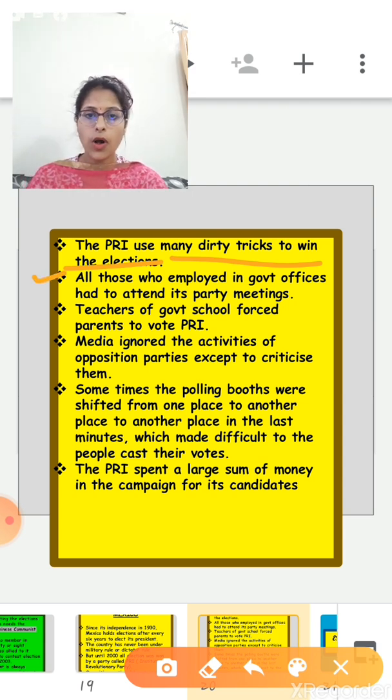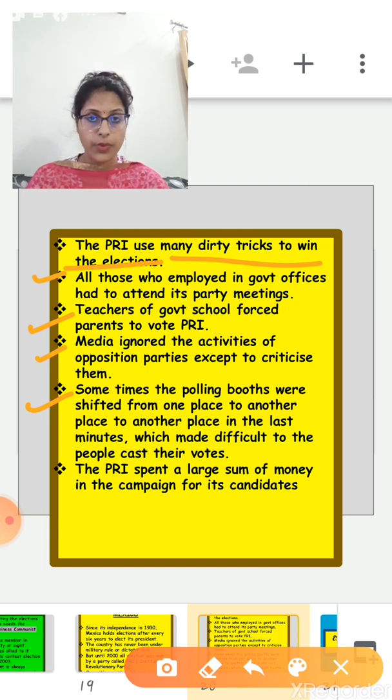First, all those employed in government offices had to attend its party meetings. In those meetings, the party members blackmailed them. Teachers of government schools forced parents to vote only for the PRI party. Media ignored the activities of opposition parties except to criticize them. That means at that time the media was also in the hands of PRI.